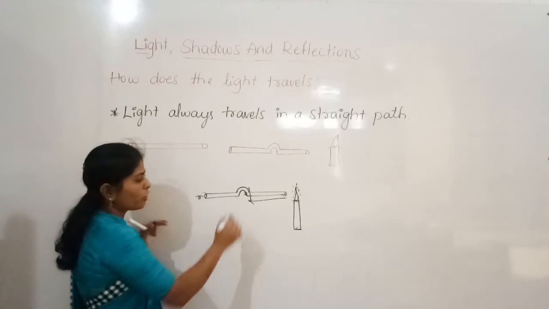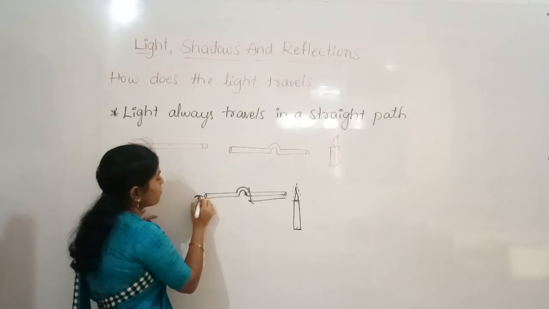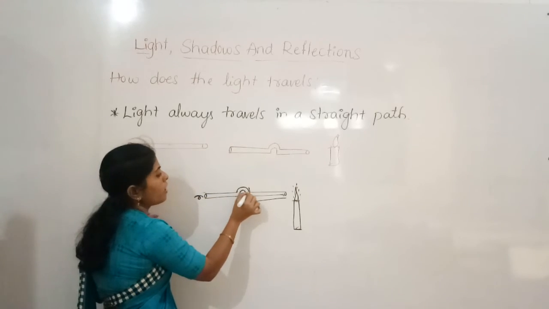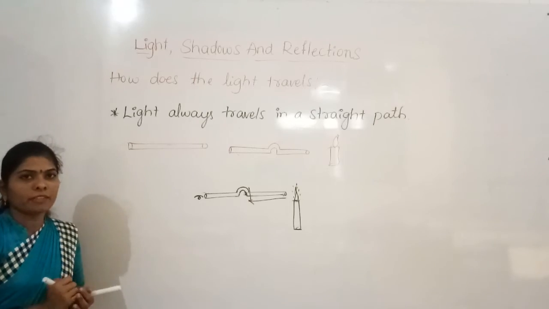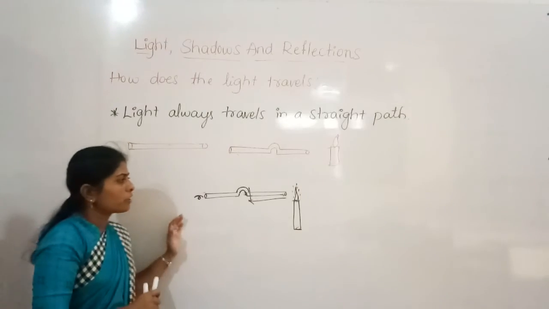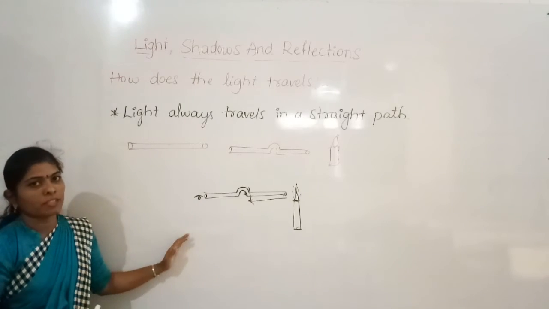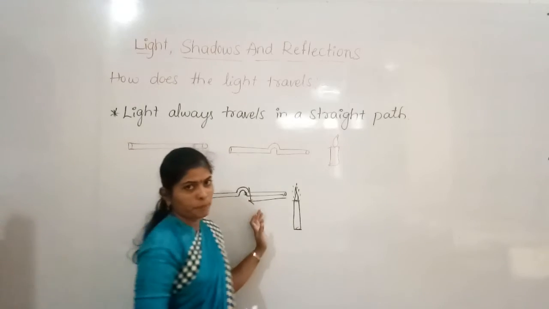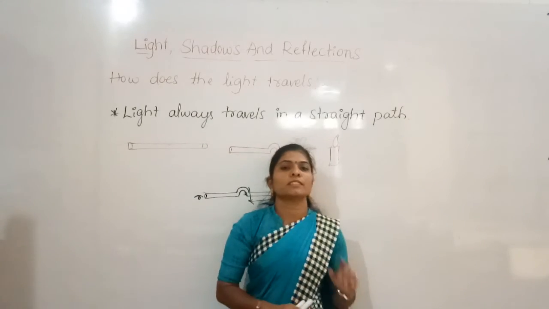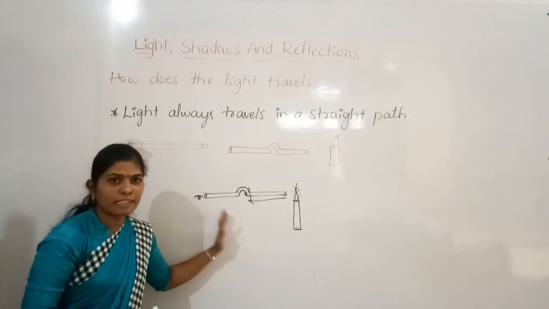When we observe from this point, we are not able to see the light. By this activity, we conclude that light travels only in a straight path. It will not move in a zigzag or curved motion. So light always moves in a straight line.